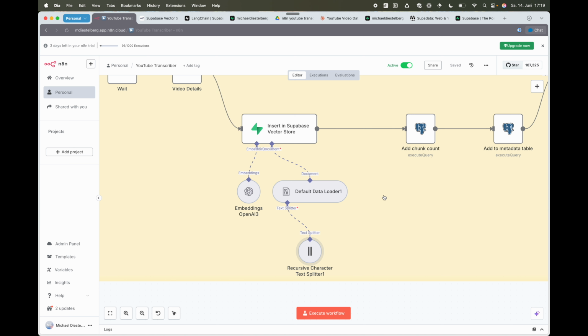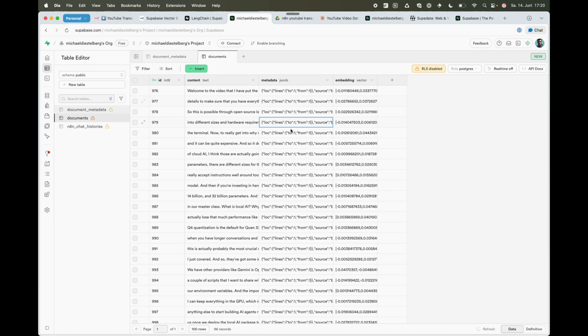And this way you now have your transcript in the vector store. What I learned the hard way actually is that it's very difficult for the AI to retrieve an entire transcript without understanding how many chunks, how many vectors there are in the vector store. So for every video that I'm adding and chunking up, I'm adding the chunk number and the total number of chunks for that video. So when the AI retrieves a certain chunk, it understands, oh, that's chunk number 4 out of 63. If I want the entire transcript, I need to make sure that I have 63 chunks retrieved.